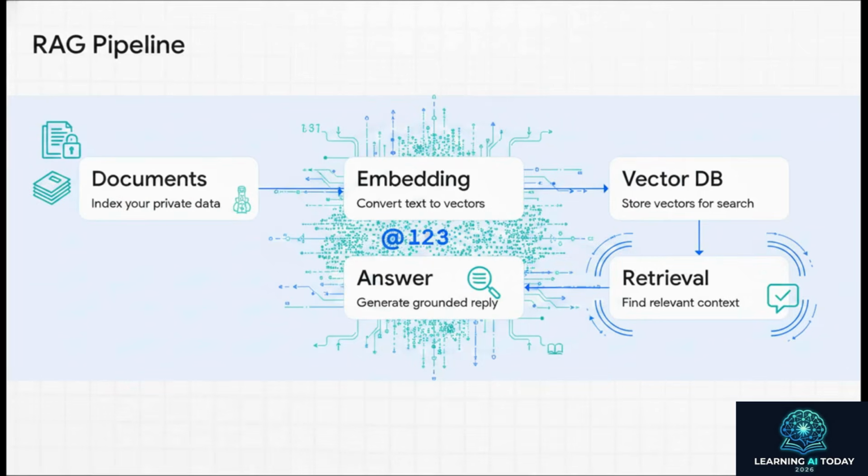Here is how that plays out step by step. First, you take your private documents. Second, they go through an embedding process, which is basically just turning your text into numbers, or vectors. Third, those numbers get stored in a vector database. Fourth, when a user asks a question, the system does a retrieval step to pull the most relevant document chunks based on their meaning. And finally, step 5, those specific chunks are fed right into the prompt so the AI can generate a grounded answer. It's not guessing, it's literally reading your policy right before it speaks to the customer.